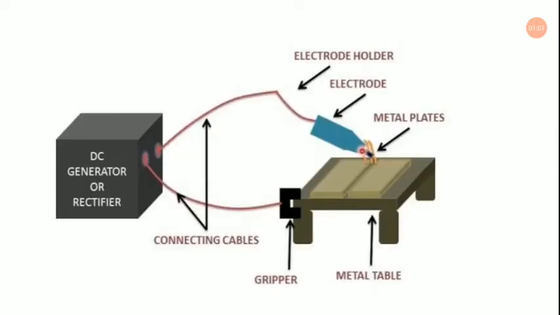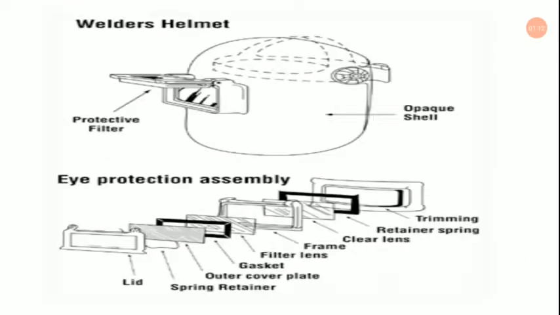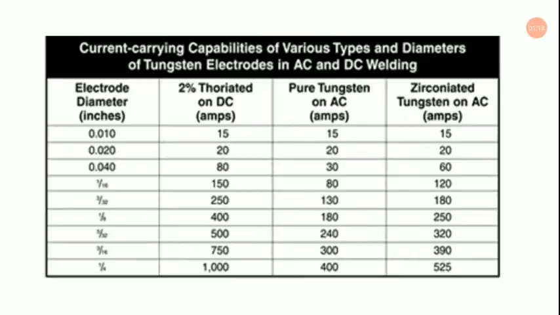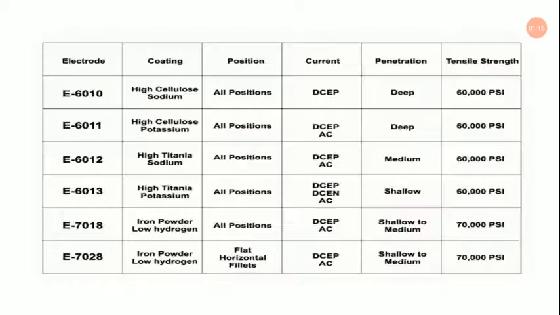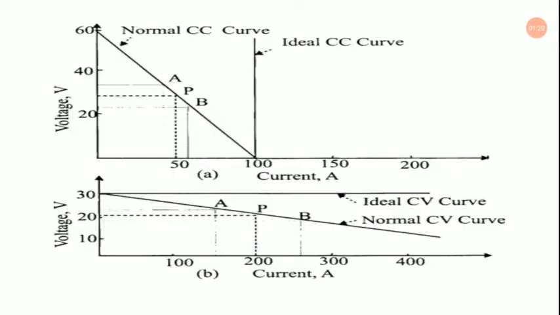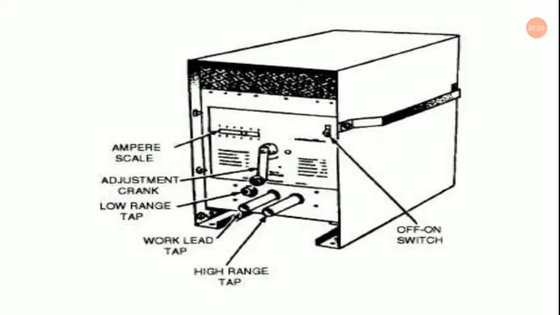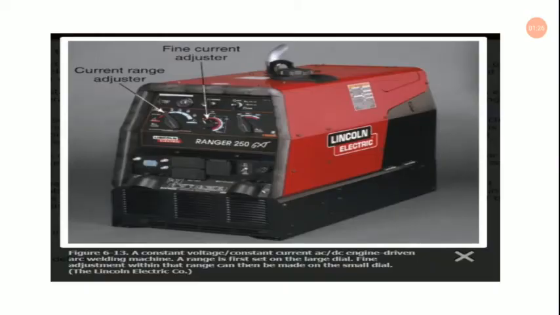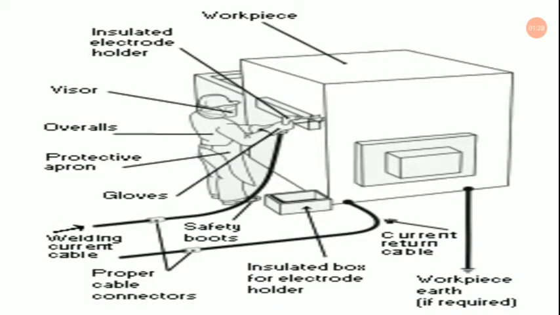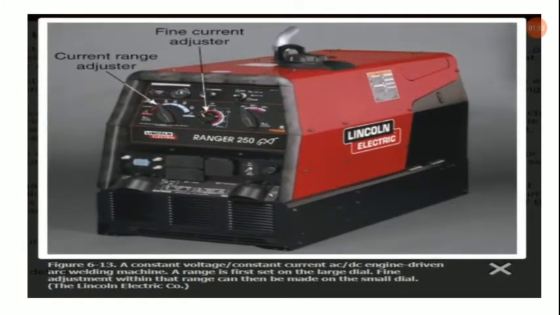So the main power source, as I earlier told you in the previous class also, is that we are going to need an AC or DC source that may be in the form of a constant current type or a constant voltage type, or you can also name it simply a generator or a transformer as well. So this is the power source actually.